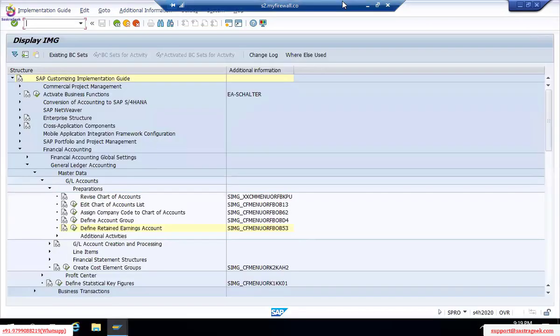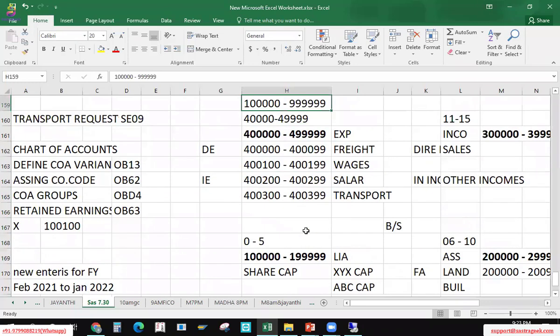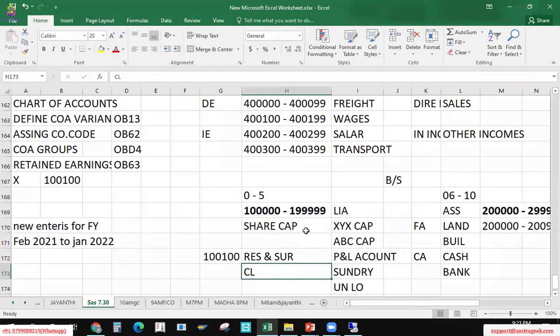But as I said, there is no hard and fast rule to have these accounts, as long as they are 6 digits, you can pick any number range within this series, 6 digits, starting with 1 lakh to 199999. We are planning 100000 because it's an easily rememberable number. Pick any account within this range and assume that we will be creating this as the profit and loss account GL. We can assign it to this X variant for now. That's the only purpose.